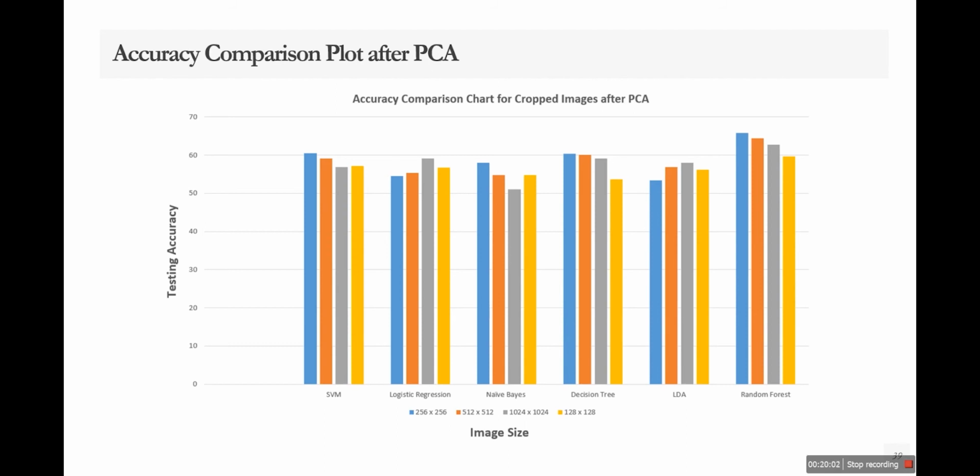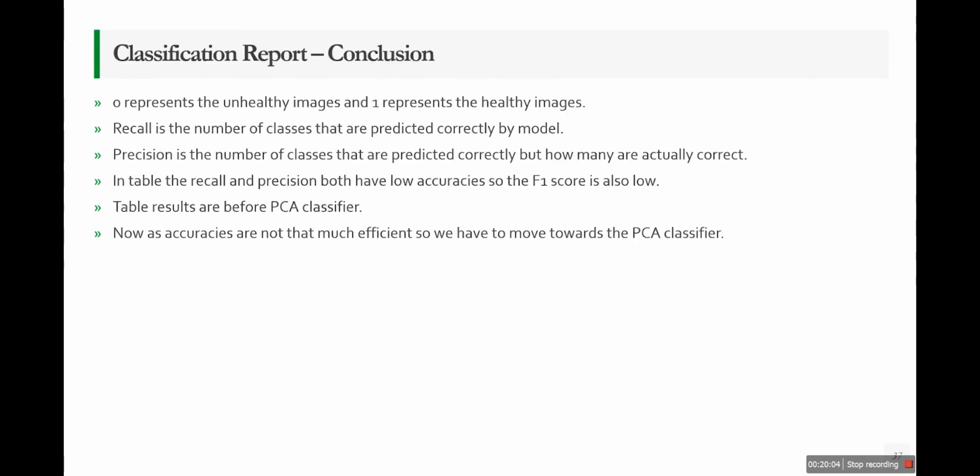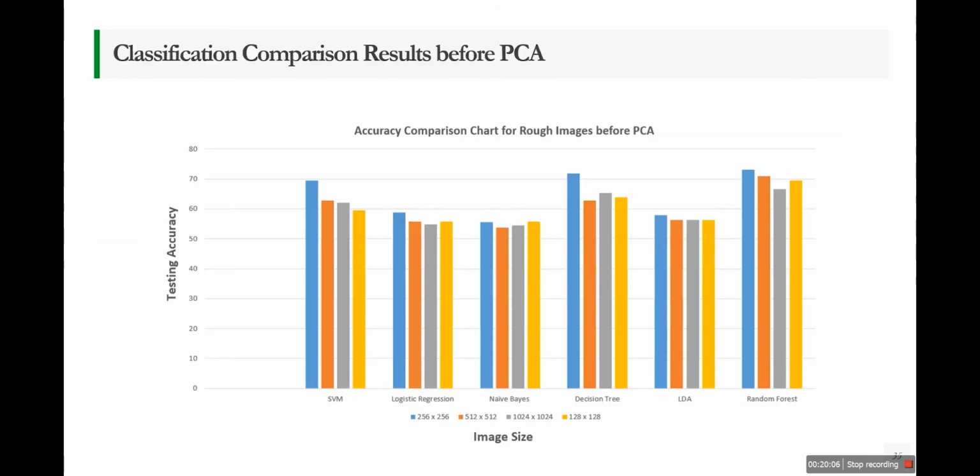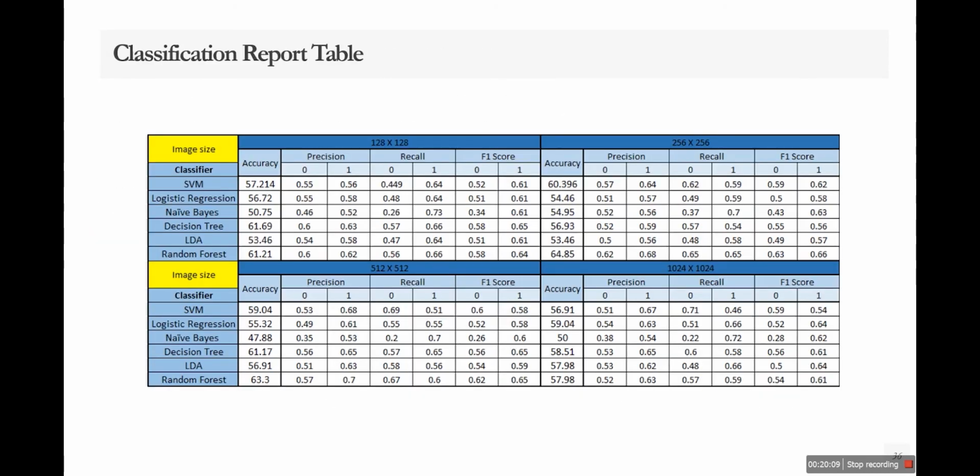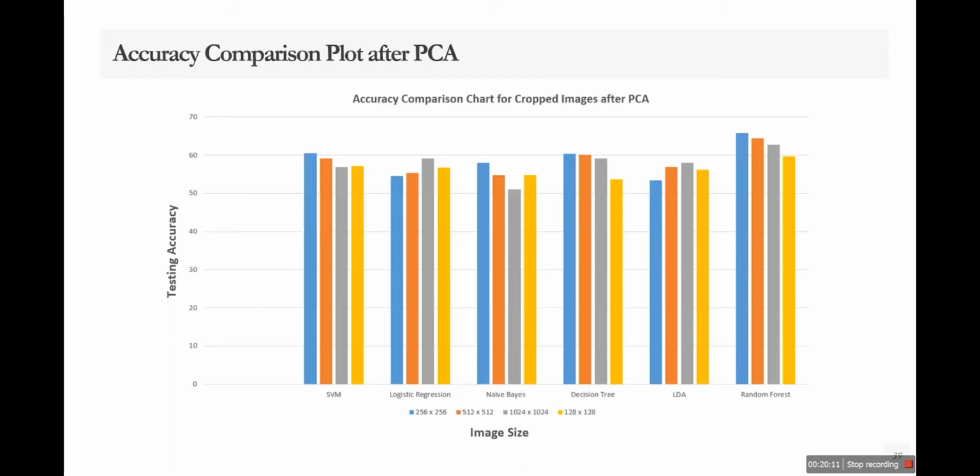Before the PCA classifier, the maximum accuracy is 70%, but here we can see that the maximum accuracy is about 75 to 80%. So after the PCA classifier, we have some good results and accuracies. So it is again proved that PCA is good after the traditional classifier.